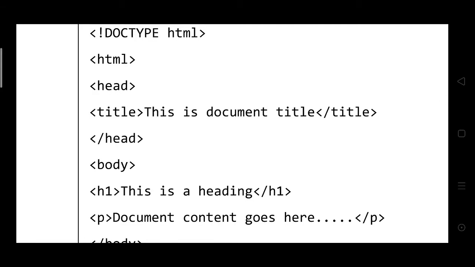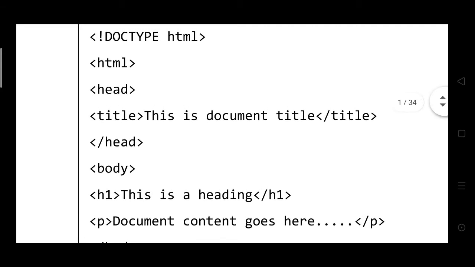Head. In the head we write title. This is the document title. Title close. Then head close. The body begins.